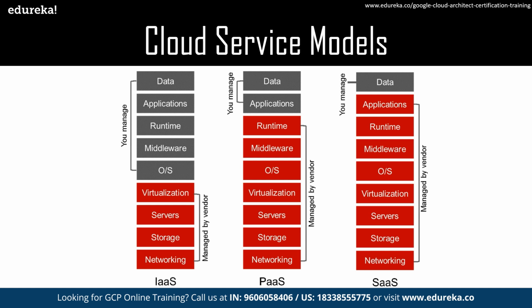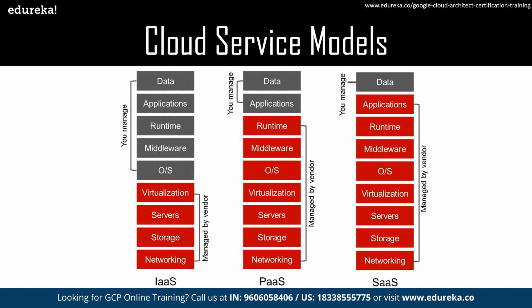Let's assume that you talk about a cloud platform like AWS or GCP, where you can launch virtual machines. In those virtual machines, the basic setup is done by the vendor. All the operating systems, choosing what kind of virtual machine you want and all those things is taken care of by you. So it's an example of infrastructure as a service.